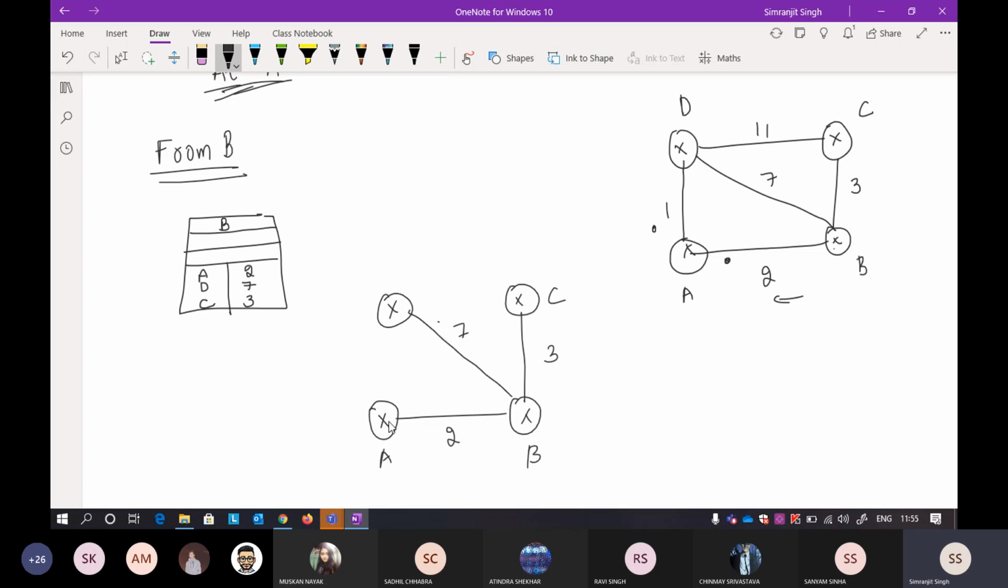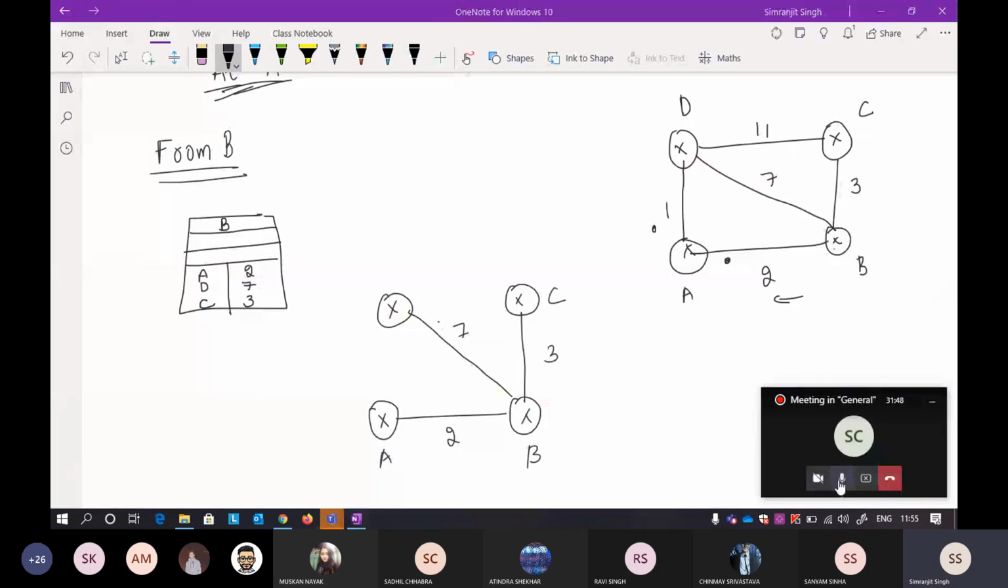There is no direct connection between A and C, but still A has the information about C, that the distance between B and C is 3. That is one thing that I want you to see.